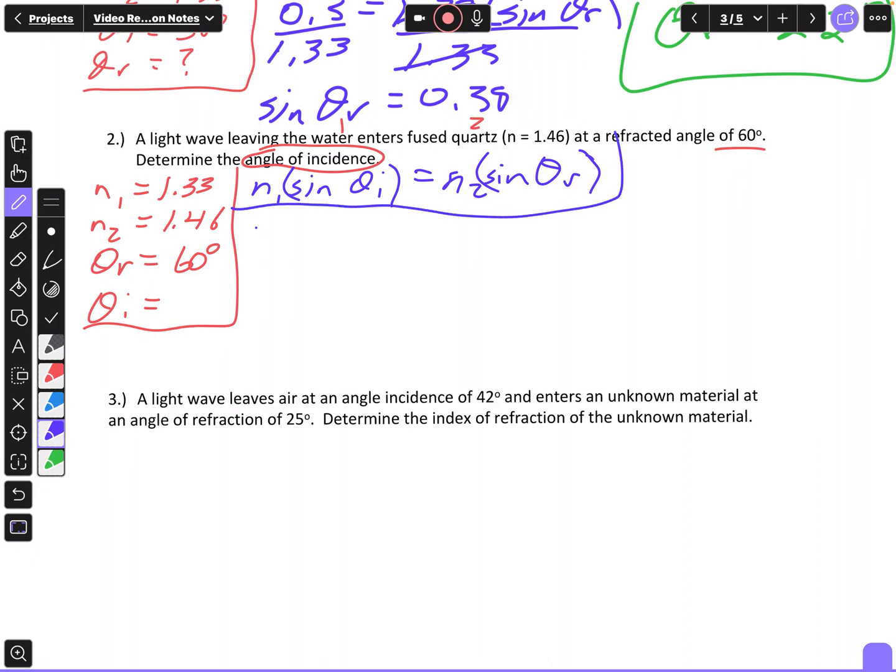So I'll put in for N1 1.33, multiplied by the sine of my unknown, theta I, equals N2, 1.46, multiplied by the sine of 60 degrees.